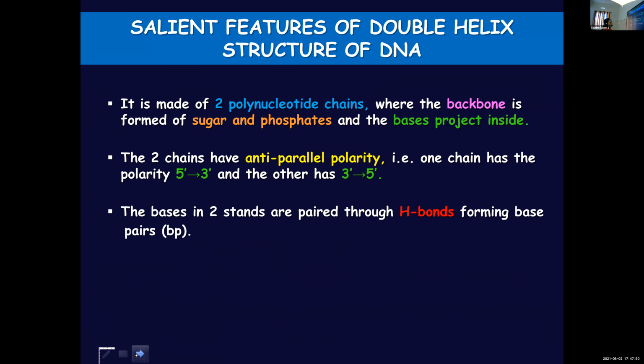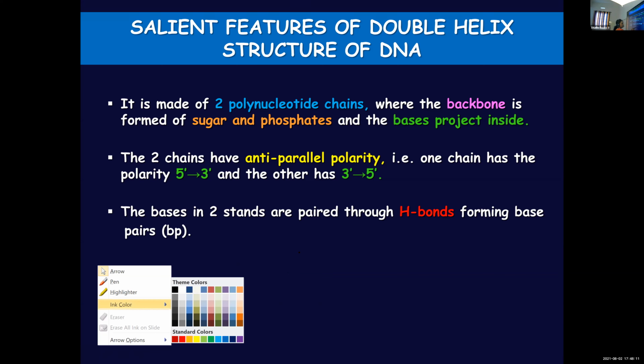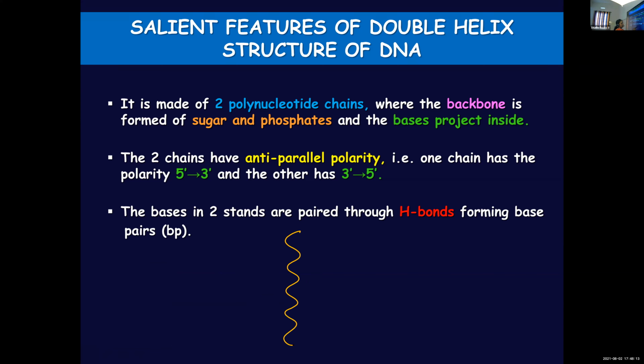The bases in both the strands are paired through hydrogen bonds forming base pairs. So two polynucleotide strands are there. This is one strand, then we have another strand, and the backbone is made of sugar and phosphate.